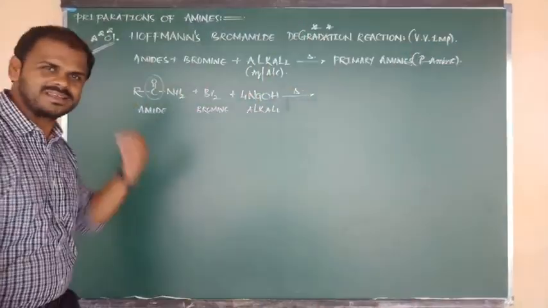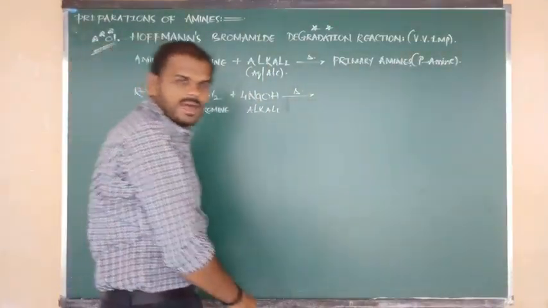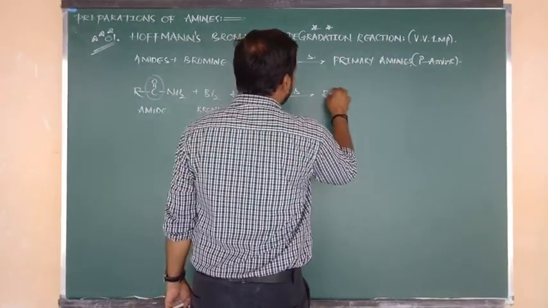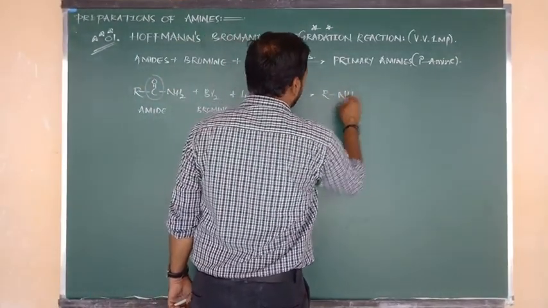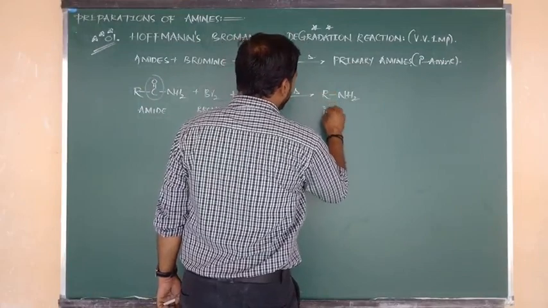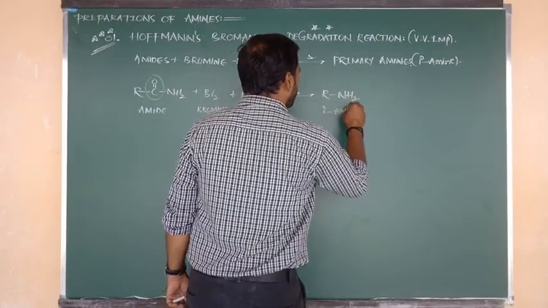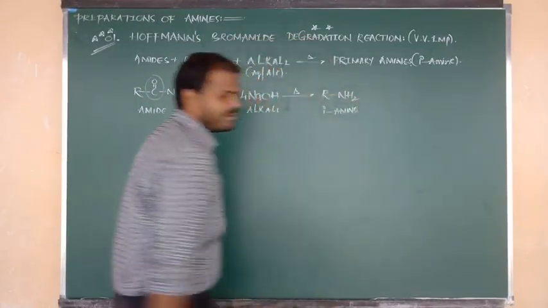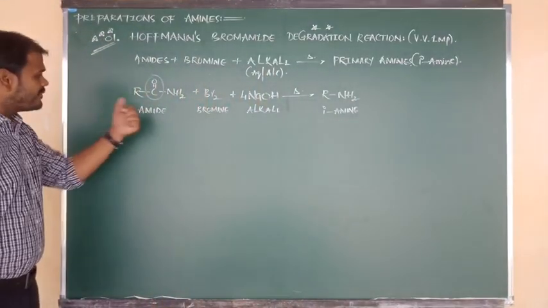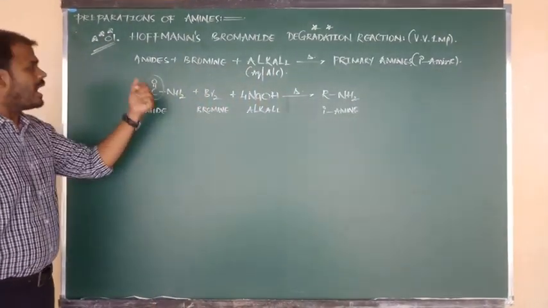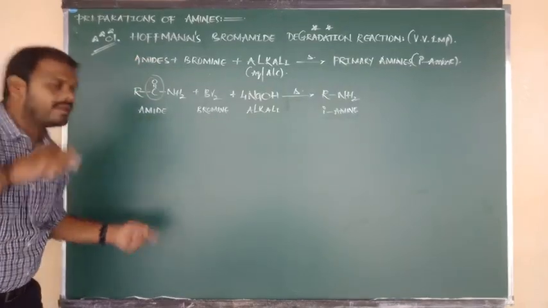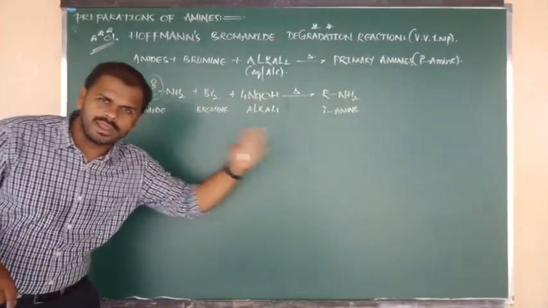I hope you understand. So R bonded to what, beta? NH2. So this is your final product we are getting here. Okay, R bonded to NH2. The name of this compound is nothing but what, beta? Primary amine. Very good. So what you did was degradation from the amide functional group, and from the amide compound the C double bond O group undergoes degradation.